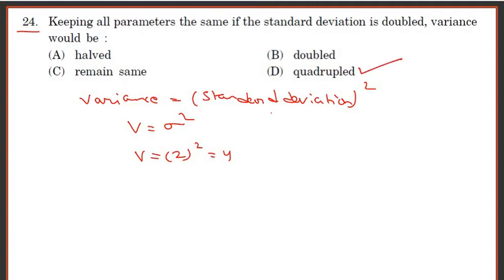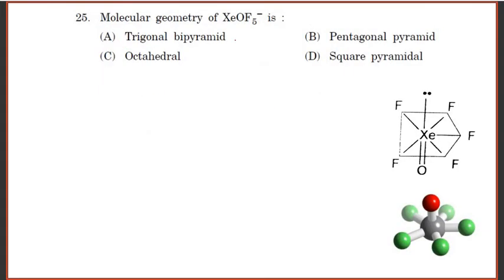It is 4 times. Question 25. The molecular geometry of XeOF5 minus is. Let us take this xenon. You know this xenon has 8 outermost electrons: 1, 2, 3, 4, 5, 6, 7, 8. And also the one minus charge adds another electron. So there are 9 outermost electrons here.